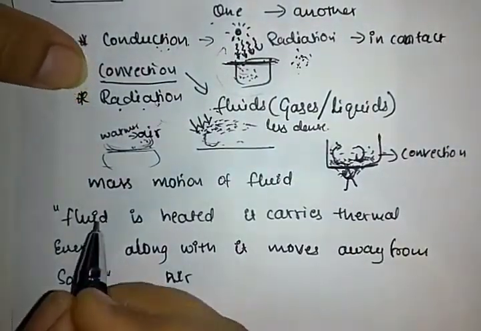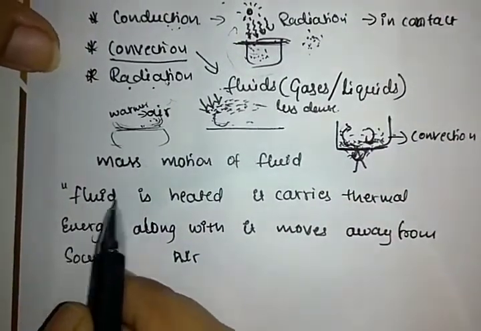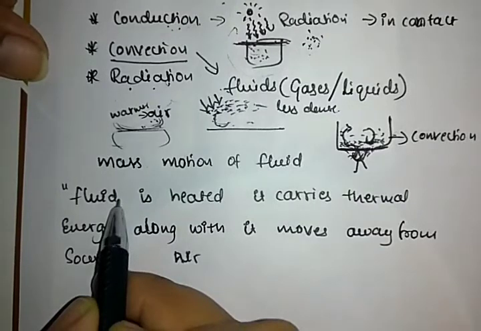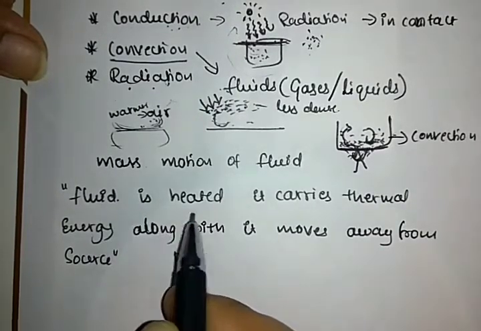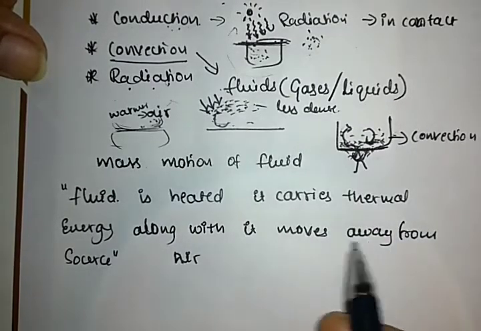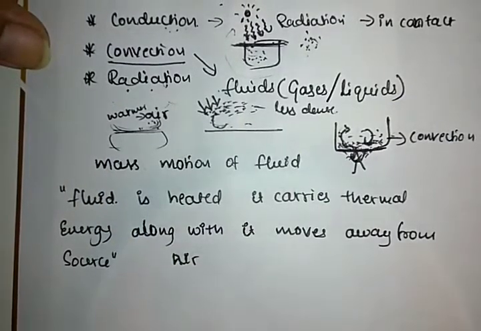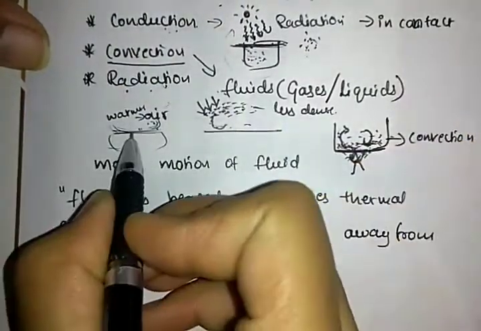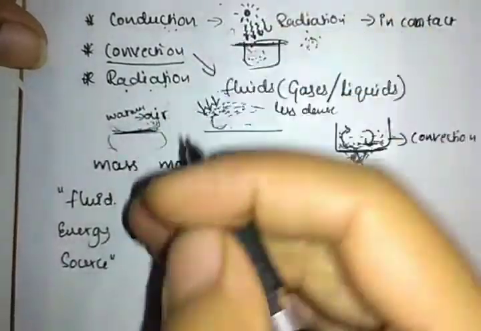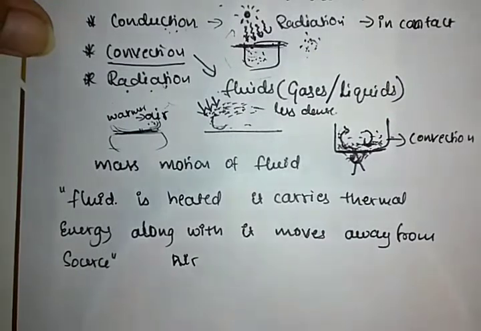What is the definition for convection? What is meant by convection means the fluid is heated. Fluid is nothing but liquid and gases. Fluid is heated, it carries thermal energy along with it, moves away from the source, is known as convection. Along with it moves away from the source. Source means where the heat is produced, it comes out from it, that means it comes a little distance away. So it is known as convection.